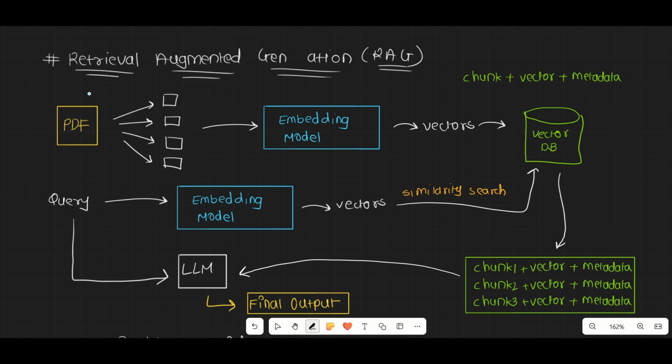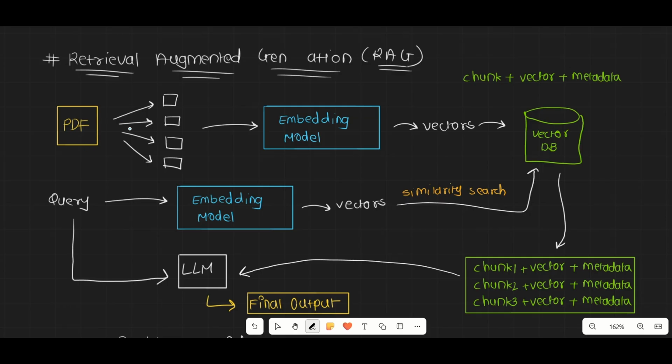So in the indexing phase, what happens? You take any document. In this example, I'm taking a PDF document. You can take HTML, your Word file, any type of document you can pick over here. For simplicity, we are just using a PDF document. So step number one is chunking. What do I mean by chunking? Nothing but the splitting of this document.